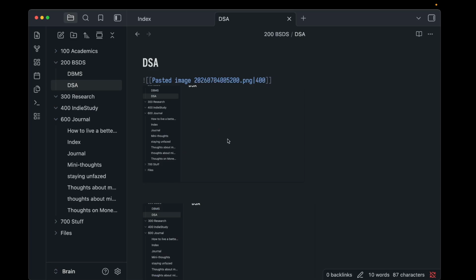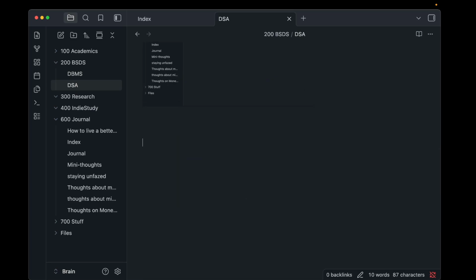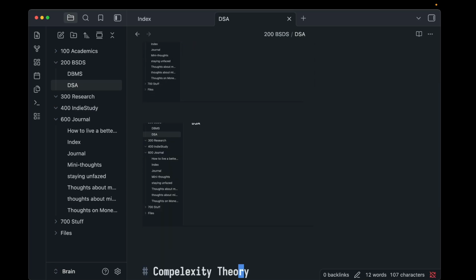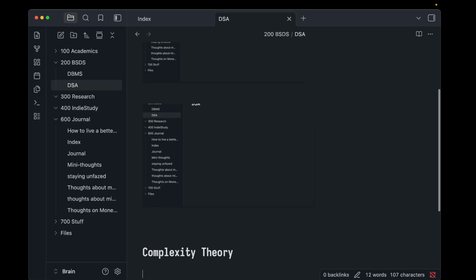So what you can do is, suppose the heading is complexity theory. Wait, I don't know how to spell. Yeah, and I also use Vim, by the way.